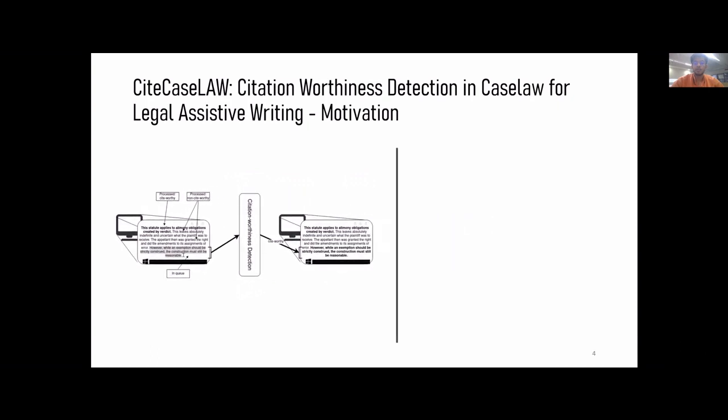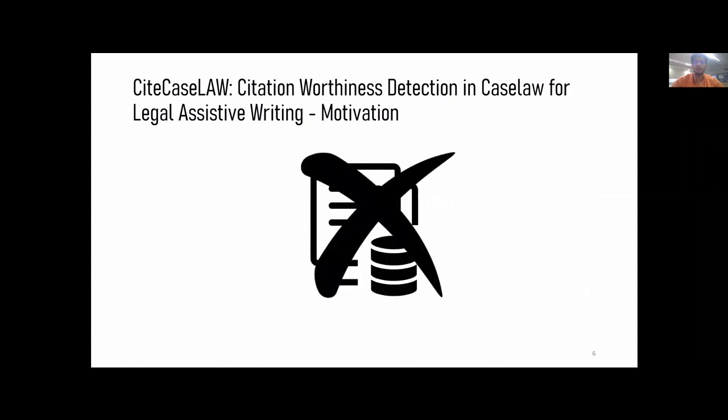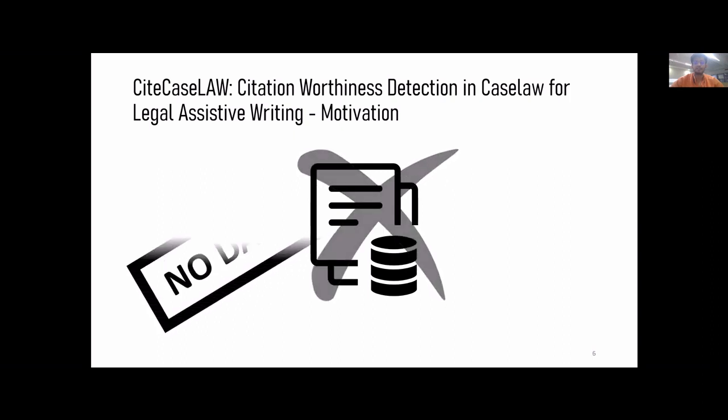So, summing up the motivation. We aim for detection of the upcoming possibility of citation without a database, which will eventually act as a precursor to citation recommendation systems. There was also no available data related to the task of citation worthiness in this legal domain.